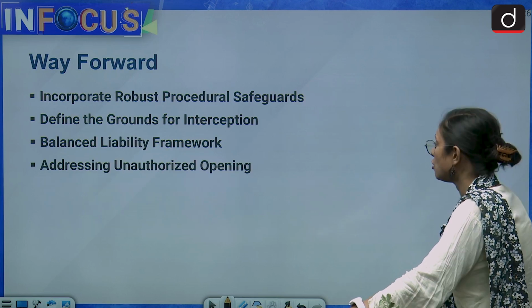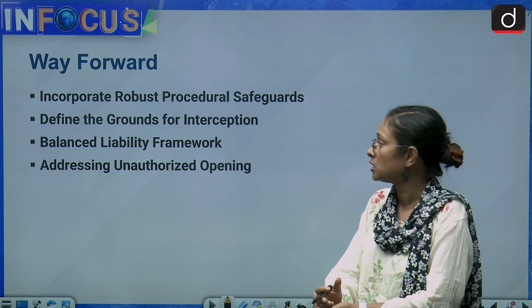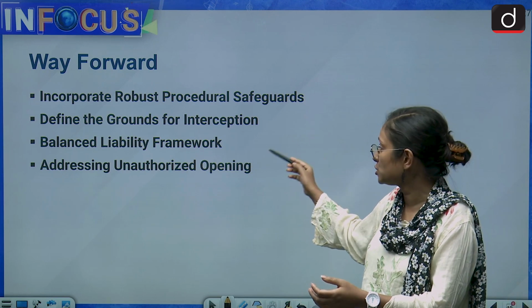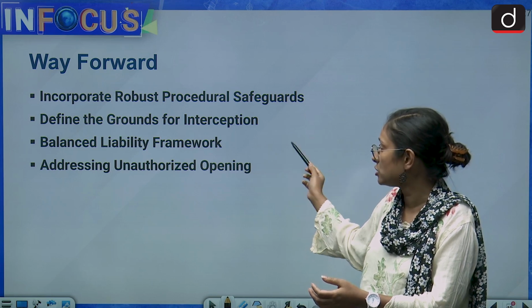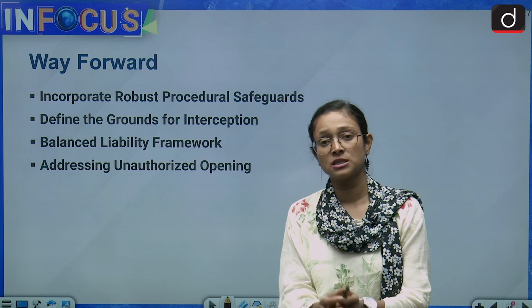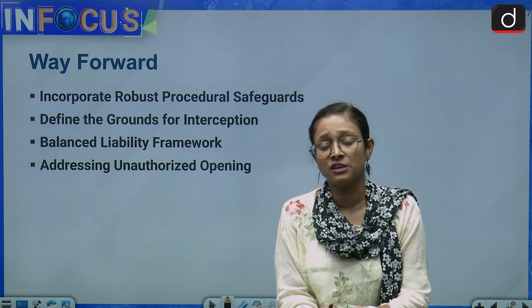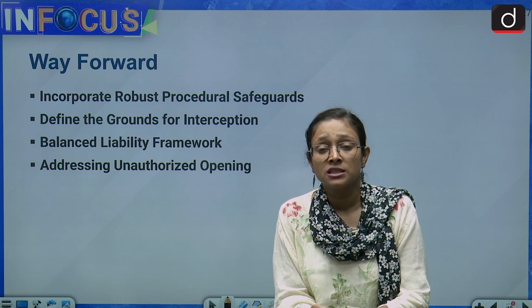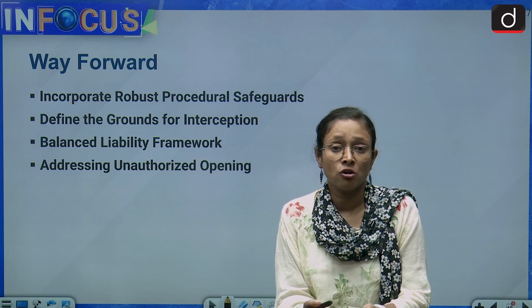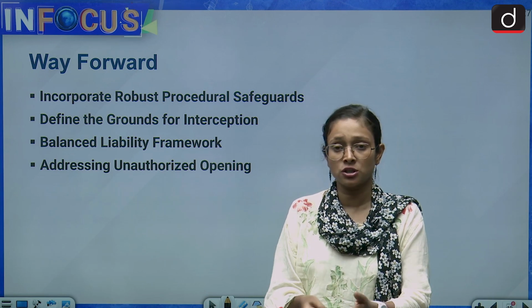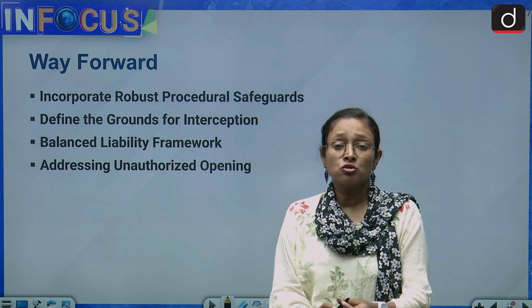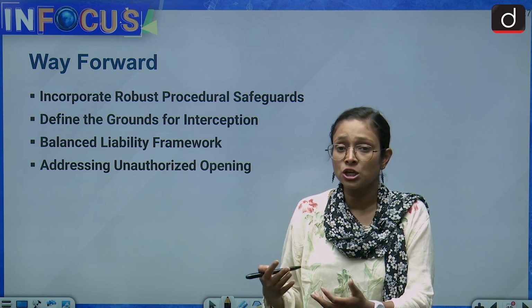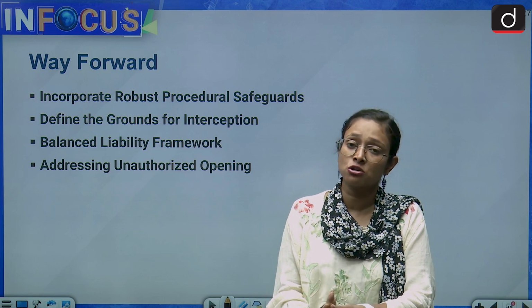Now we come to the way forward, that what would be the solution for it. So incorporate robust procedural safeguards, define the grounds for interception, balance liability framework addressing unauthorized opening, because it has certain provisions related to it, like you can see that if there will be any problem thing related to your article, related to your shipments, then the officer may open it, and they can also halt it also. So in such situation there is also attack on right to privacy. So these kind of nitty-gritties should be removed, and there should be more clarity on each of the, you can say, procedures of the particular act.